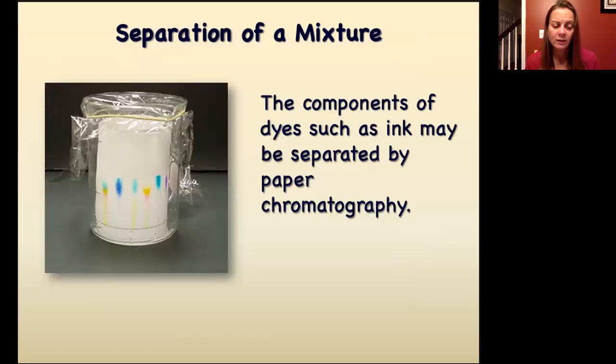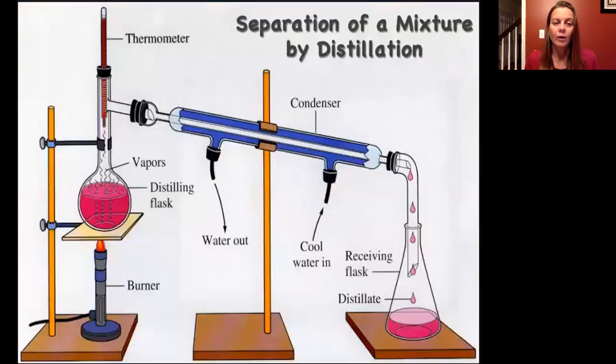And that has to do with the different dye's attraction to the paper versus to the carrier. Distillation is a very common form of separation. So in distillation, you're trying to separate out two different liquids, and you're relying on the fact that those two liquids have different boiling points. And so by heating up your mixture, the component of the mixture with the lower boiling point is going to boil off at a lower temperature.